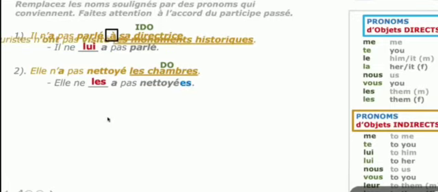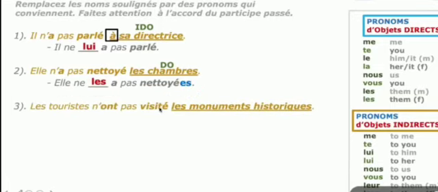Third one. Les touristes n'ont pas visité les monuments historiques. The tourists have not visited the historical monuments. Here there is no preposition, so we can easily identify it as a direct object.